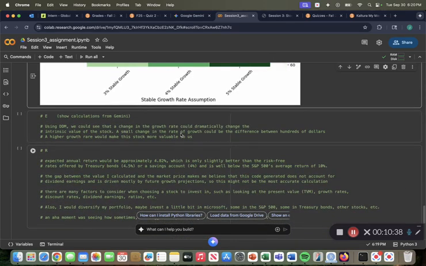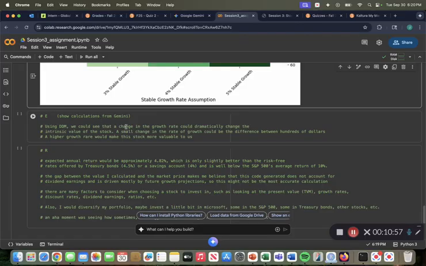Now for the E stage, we can see that a change in the growth rate could dramatically change the intrinsic value of the stock. A small change in the rate of growth could be the difference between hundreds of dollars, and a higher growth rate would make the stock more valuable to us.